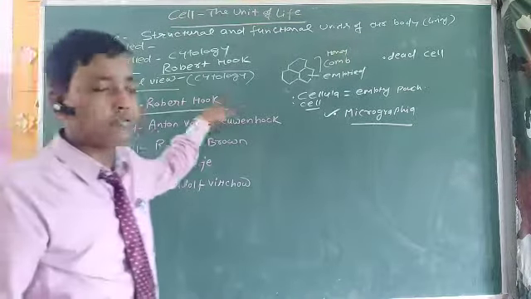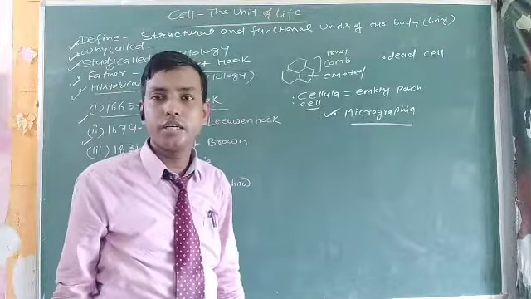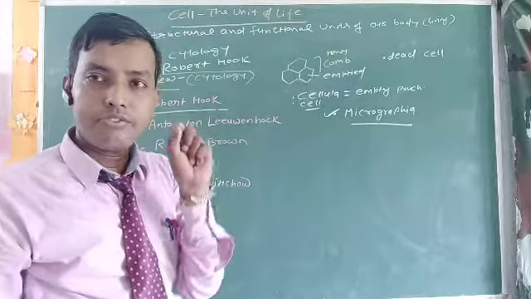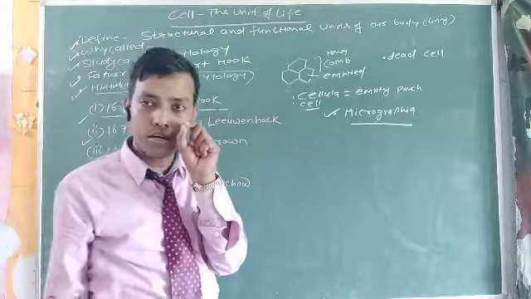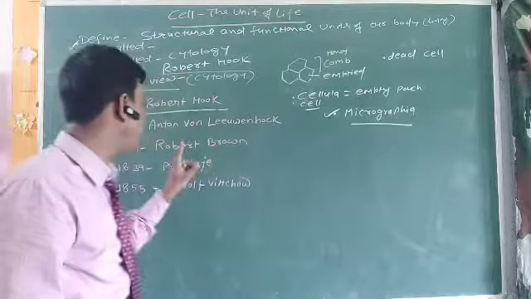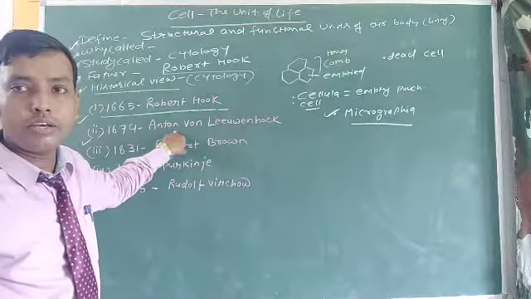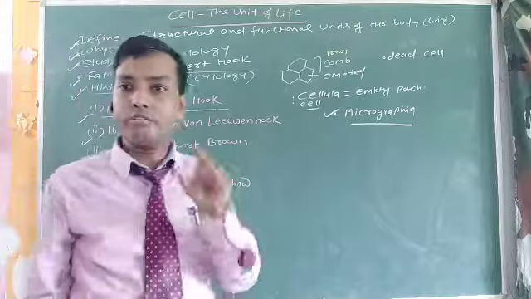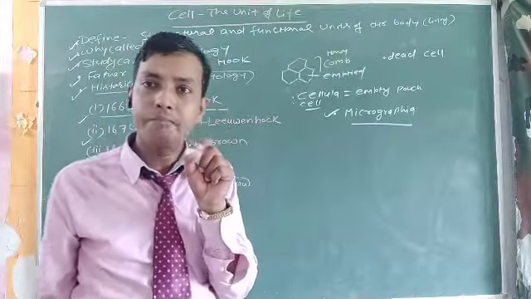Actually, the cell that was discovered by Robert Hooke was a dead cell, and the first credit to see the live cell was actually to Anton von Leeuwenhoek. और एंटोन वॉन ल्यूवेनहॉफ ने लाइव सेल किसमें देखा?